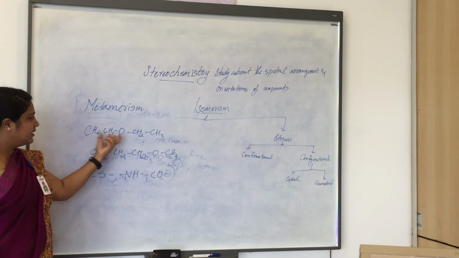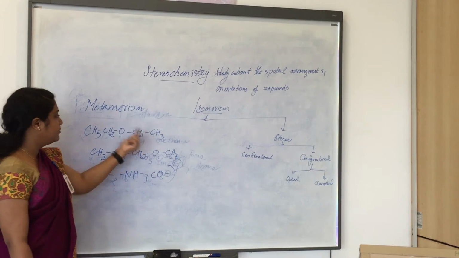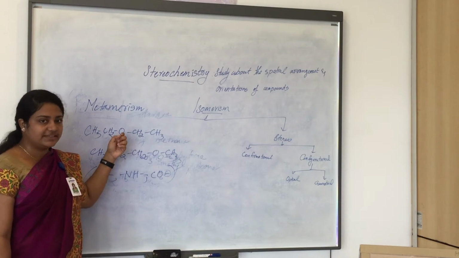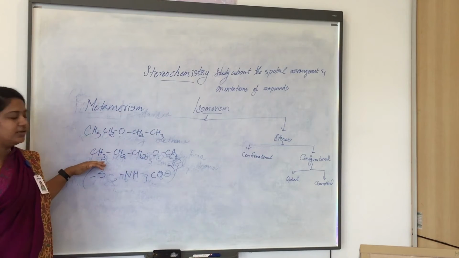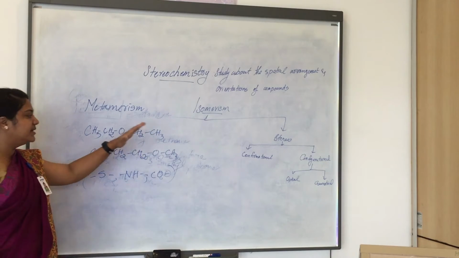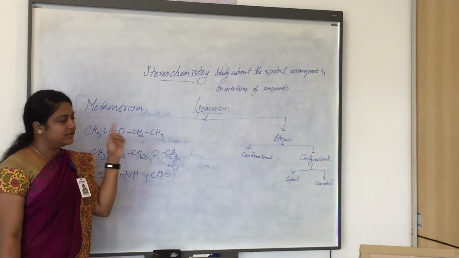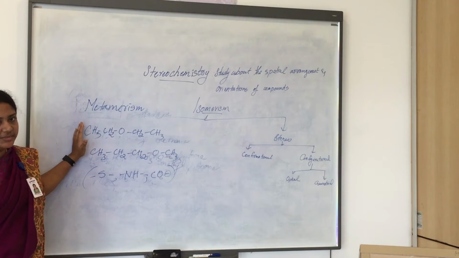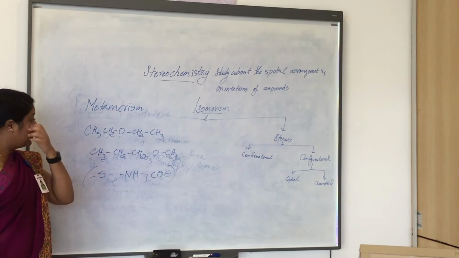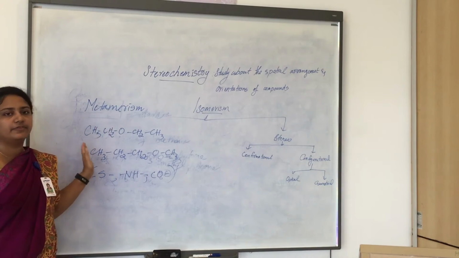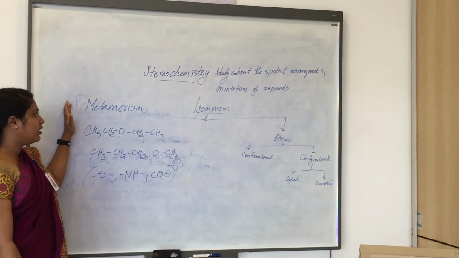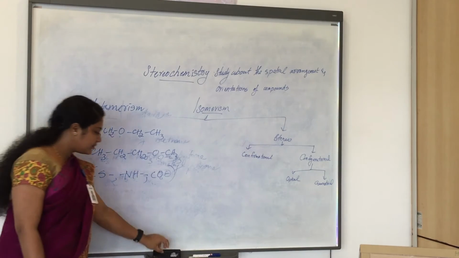So on both sides of the oxygen, we have 2 carbons each, and in the second compound one side has 3 carbons and the other has only 1. So these are the metamers, and metamerism is the difference in the carbon chain on both sides of the functional group. That is what we call metamerism.